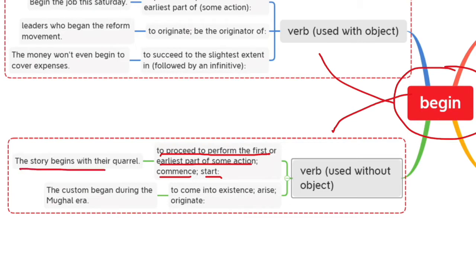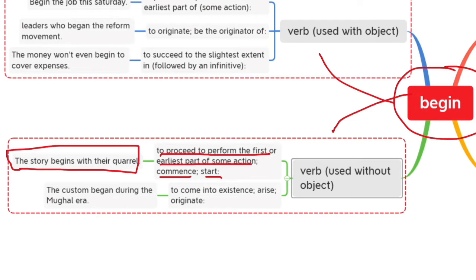The story begins with their quarrel. Suppose we are watching a movie, and in that movie or in that story, the story begins with a quarrel of two persons. Or we can take another example: the story begins with their marriage. So the movie or the story starts with the marriage of those two persons.